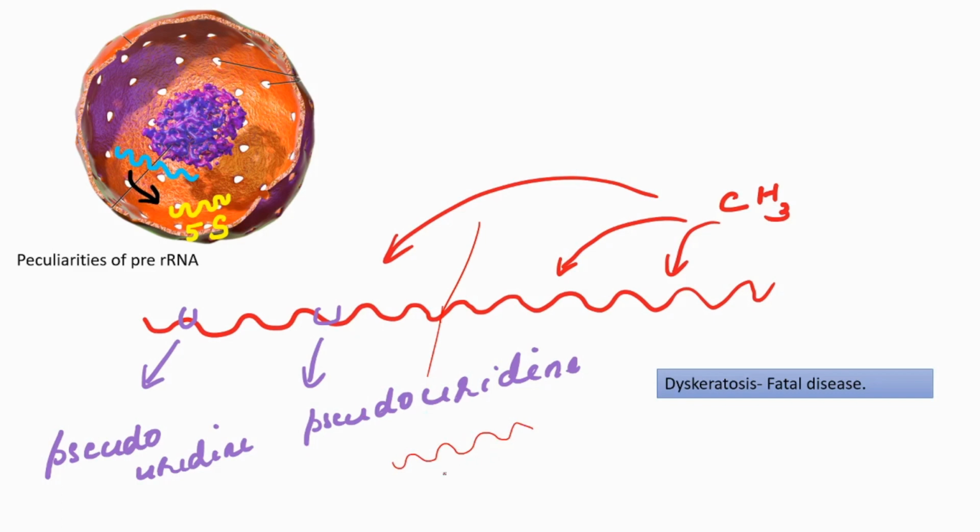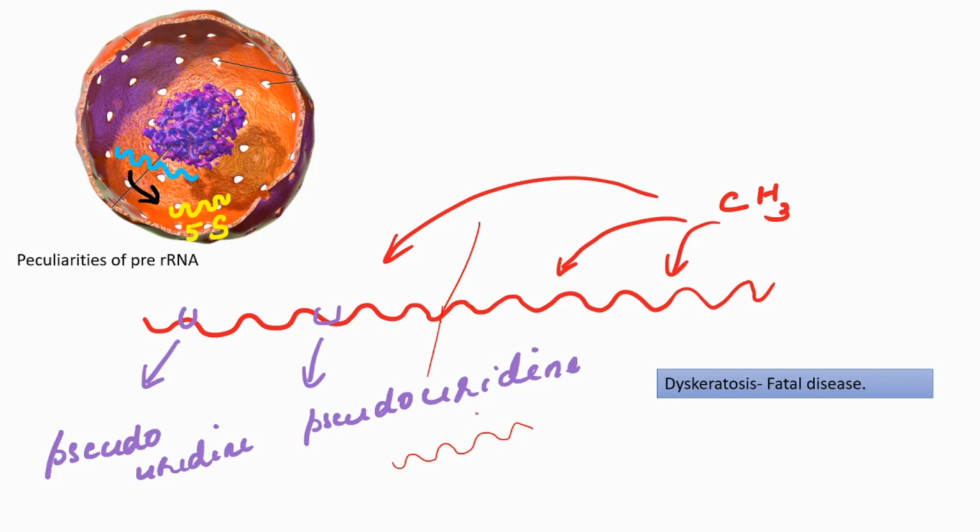What is left in the final rRNA transcript is only the modified, altered portions. By that itself we can understand the significance: this alteration protects the rRNA transcript from enzymatic cleavage by different enzymes.